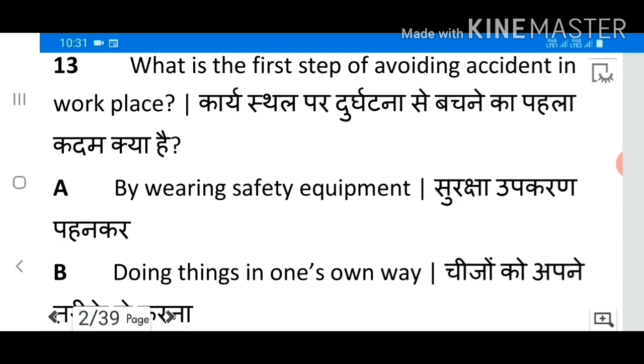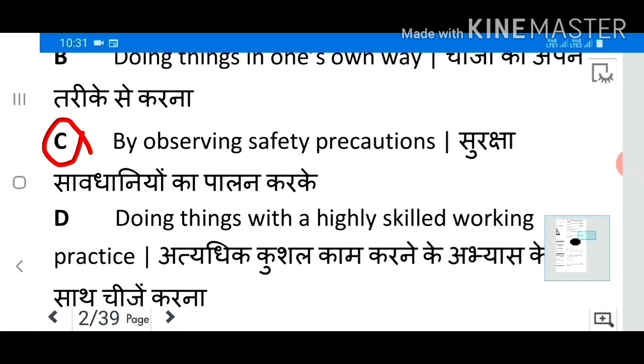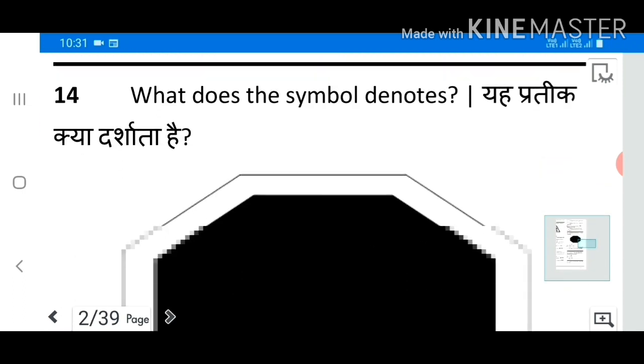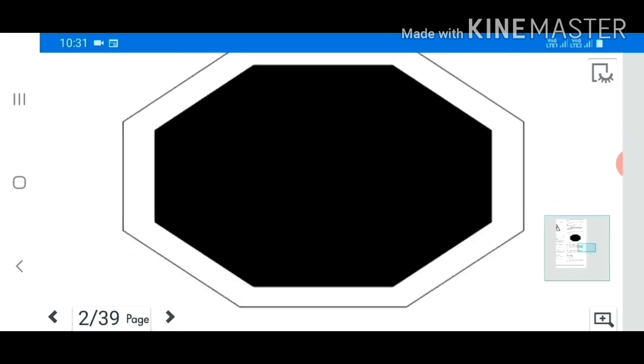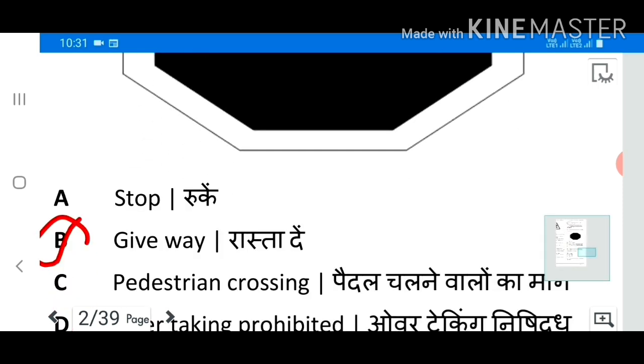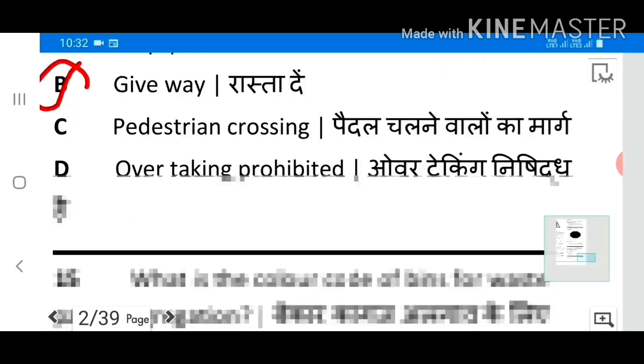13. What is the first step of avoiding accidents in the workplace? Answer C. By observing safety precautions. 14. What does the symbol denote? Answer B. Give way.